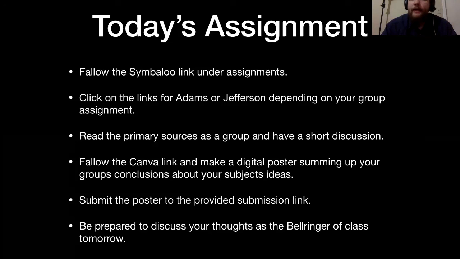And I want you to be prepared to discuss this tomorrow morning as your bell ringer. We will have a discussion between the different groups, so that you can have a discussion between yourselves. And we will look at both sides, see who you think was right and who was wrong, as well as a comparison of the political process back then and now. Some of the things that they said about each other would not be okay today. Today, some of that would be viewed as slander.